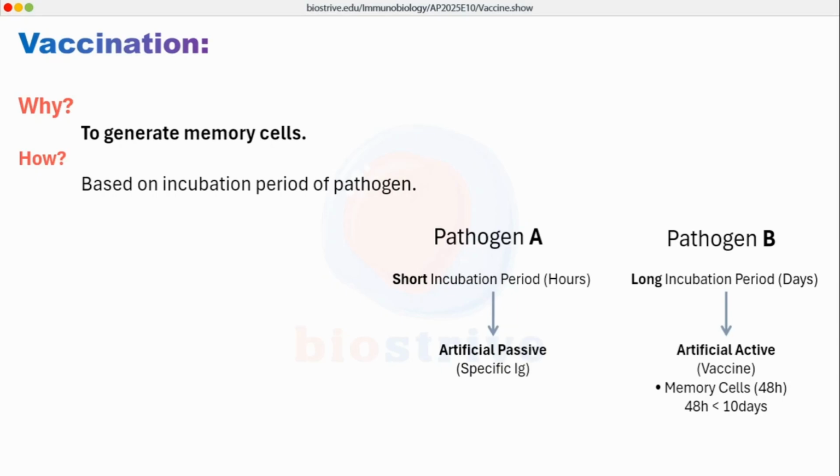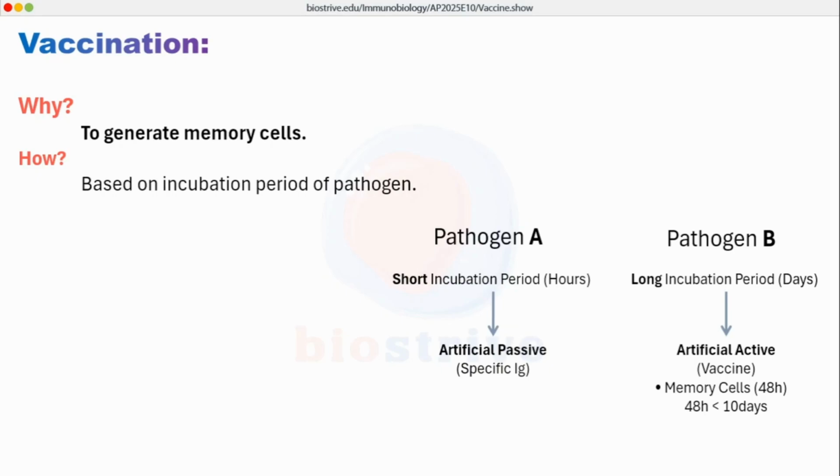The concept behind this is that if the incubation period is long, let's say 10 to 12 days, we administer vaccines, and the immune response generated by that vaccine will be shorter than the incubation period of the pathogen itself, so that we will generate memory cells before even the immune system generates a response naturally to that pathogen. It is mostly used in preventive cases. We will introduce the vaccine even before the exposure of pathogen naturally.